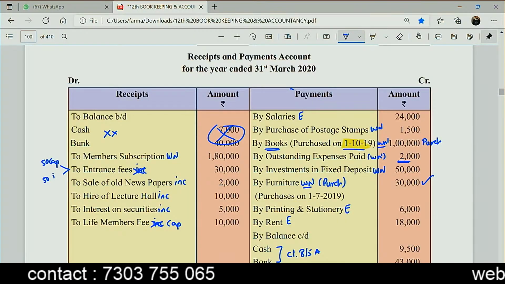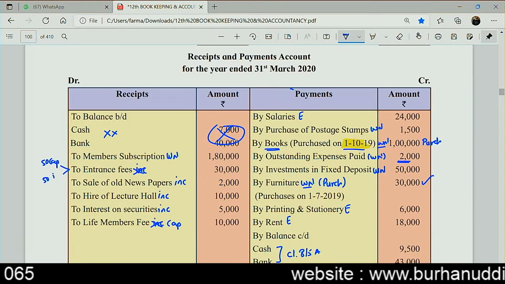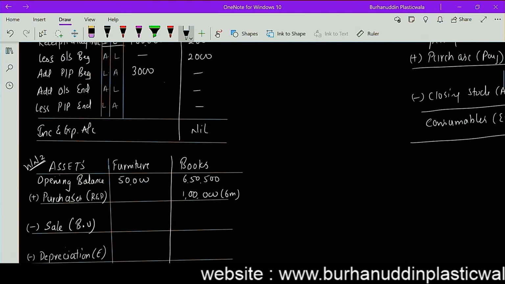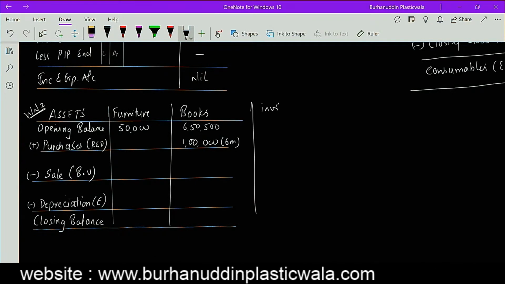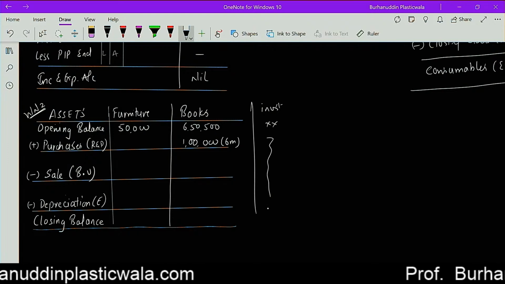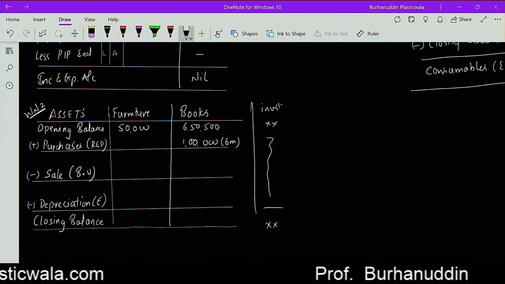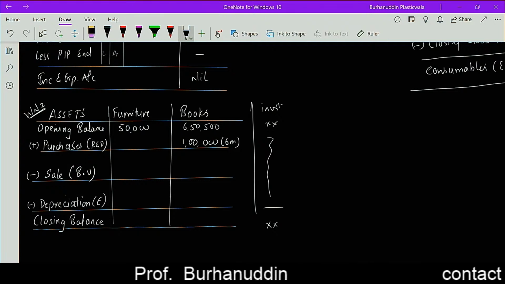Next one that I'm having is investment in the fixed deposit. That's 50,000. Acha. Now, yesterday only I was talking to you about it. That if I am making a working note for this, I'll be writing investment over here, the amount over here. I'll have no adjustment in this. So the exact same amount will be coming in the closing balance sheet. So why make this adjustment?